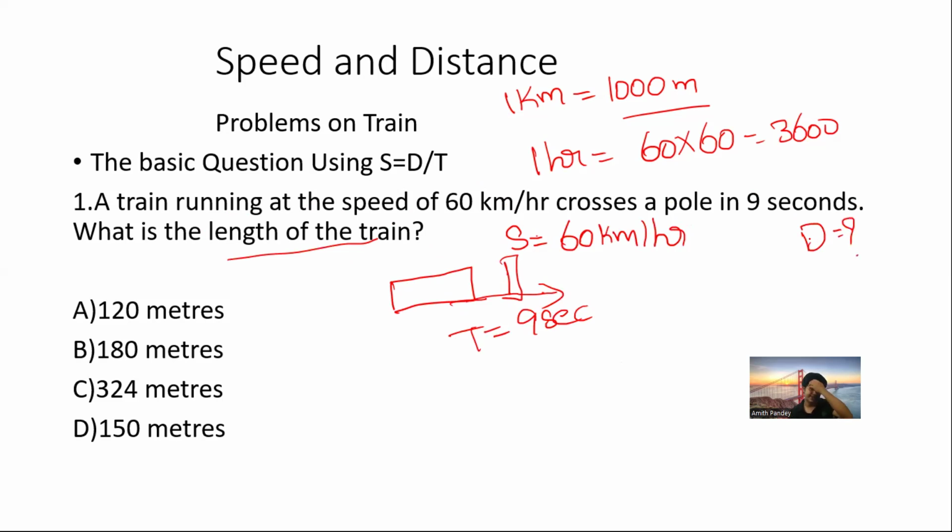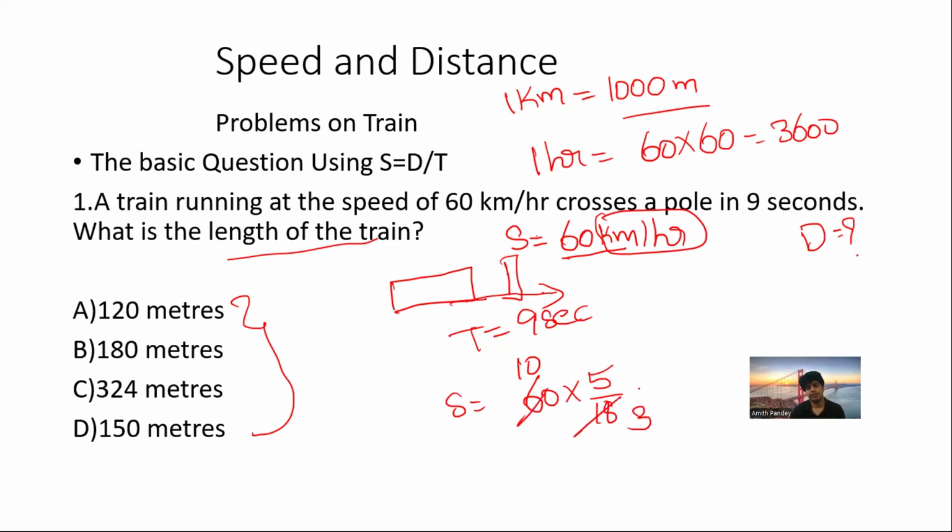So how to get the answer? Very, very important. Let's have a look at the options, and the options are in meters. It means we got the hint that we need to change every kilometer per hour parameter into meter per second. And just now we have learned that: 60 kilometer per hour to meter per second, we need to multiply with 5 by 18. If you know the tables, that's okay. If you don't, no worries. Let's go with 6 threes are 18, 6 ones are 6, and that gives 50 by 3 meter per second.